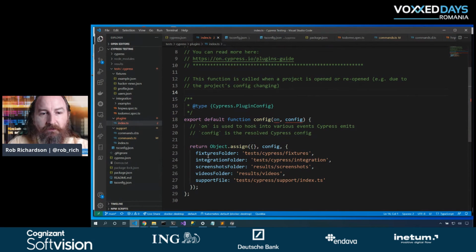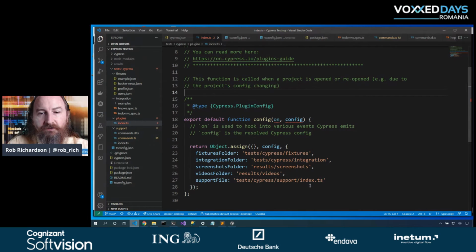So I've got the fixtures folder right here. I've got my integration folder, which is where all my tests are. I've got my screenshots folder and my videos folder, and I've chosen to put these in a results folder so that I can specifically exclude that from my Git repository and not accidentally check in test results. And then support file, here's my support file right here.